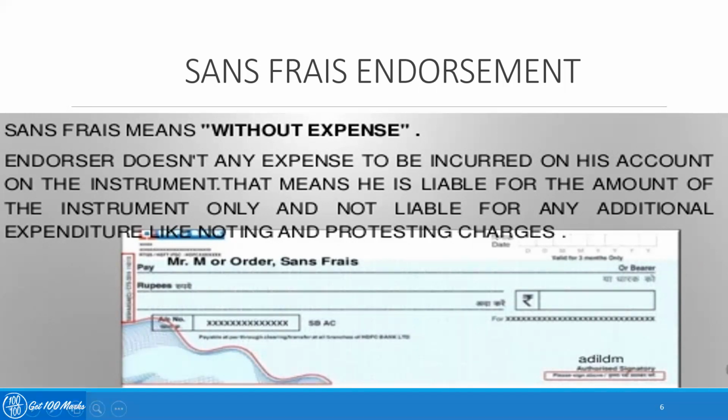So these are the various types of endorsement that we have, and I just hope this gives a very good idea about the various types of endorsement that we have.